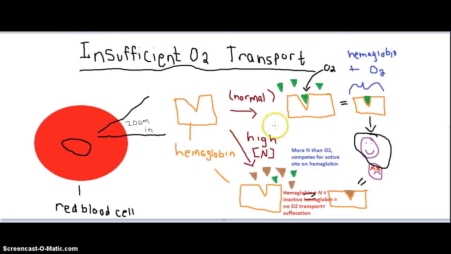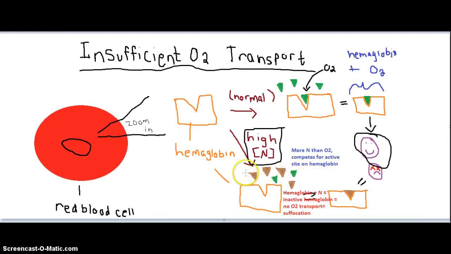But let's talk about the case of high nitrogen concentration. Here's our hemoglobin again, and there's lots of tiny little nitrogen, or nitrate or nitrite, in the system, and it's overpowering the oxygen.